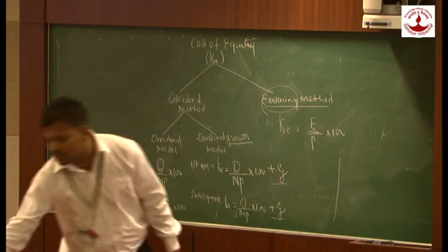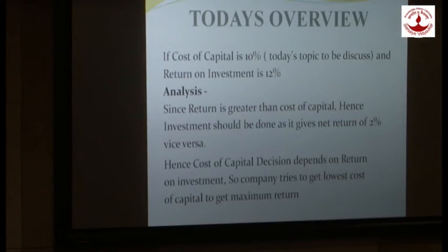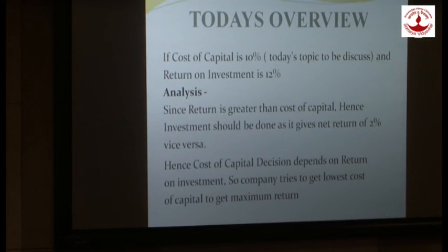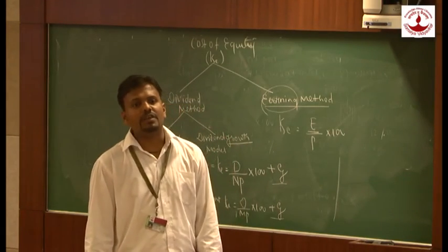So let's see the analysis of what we have done on the basis of all four formulas. If the cost of capital is 10%, let us assume we have calculated it, and the return we are getting is an estimated 12%. Now analyze: since the return is greater than the cost of capital, the investment should be made, as it gives a net return of 2%. Hence the cost of capital decision depends on return on investment. So a company tries to get the lowest cost of capital to maximize the return. That is the only purpose why we calculate the cost of capital.